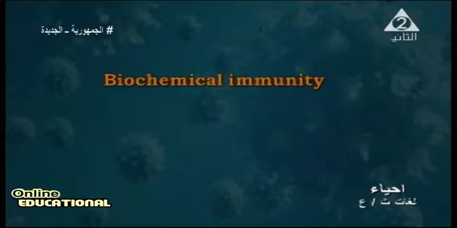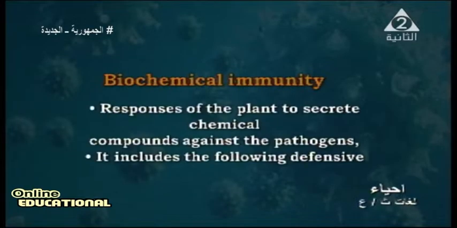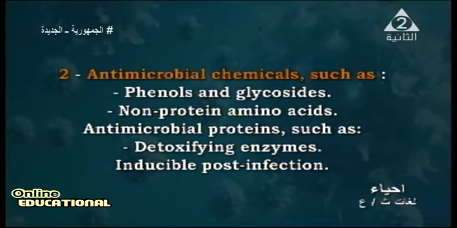Summary for biochemical immunity: responses of the plant to secrete chemicals against the pathogens, and this includes tyloses, antimicrobial chemicals such as phenol glycosides, non-protein amino acids, and antimicrobial proteins such as detoxifying enzymes, inducible post-infection.